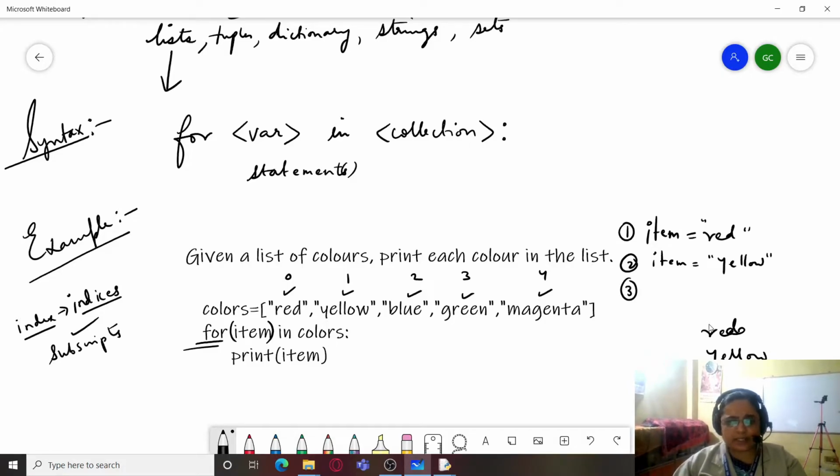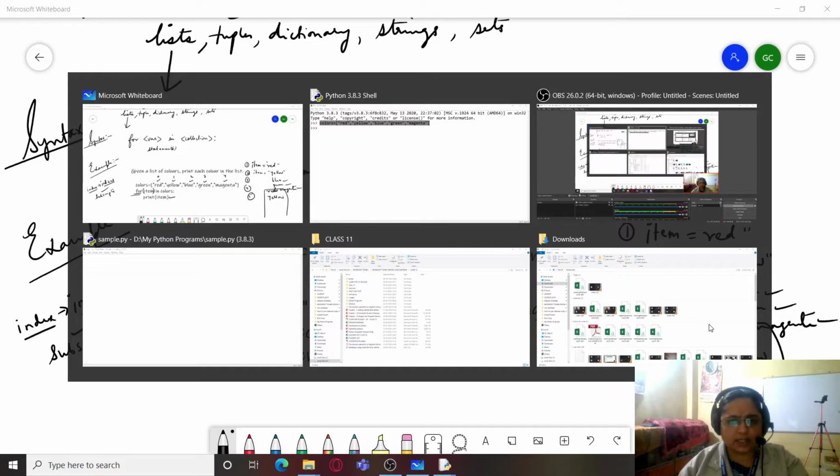Similarly, third iteration it will be blue, fourth iteration it will be green, and so on till the list completes. So the fifth iteration will give you what? Magenta. So you can see that when this is being printed by the print statement, each of these values in items will be printed.